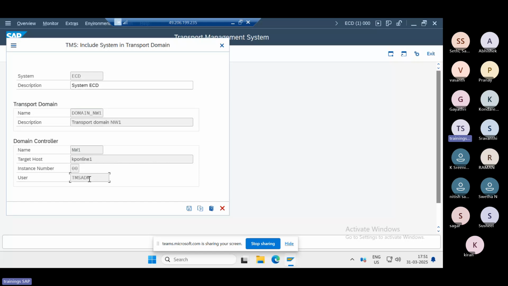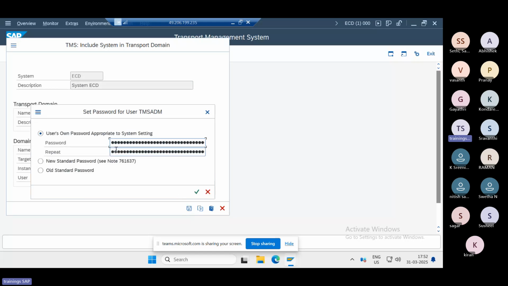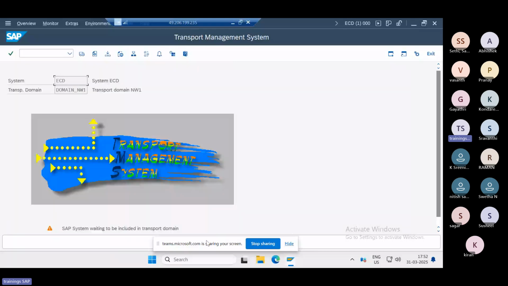See here, a user ID is also being created. This is the ECD system, and we are providing the domain controller name as the NW1 system. Then click on the OK save button. Then one user is created, called the TMS ADM user. So this system is waiting to be included in the transport domain.